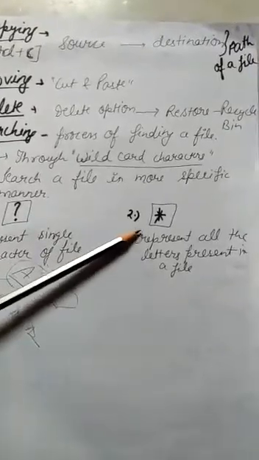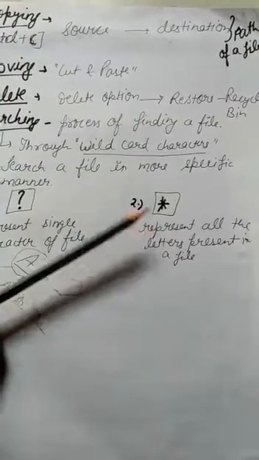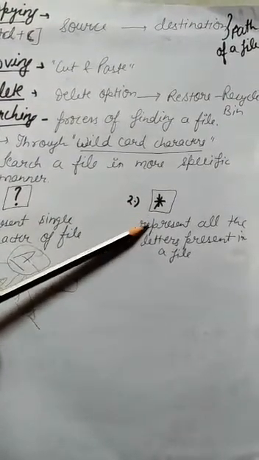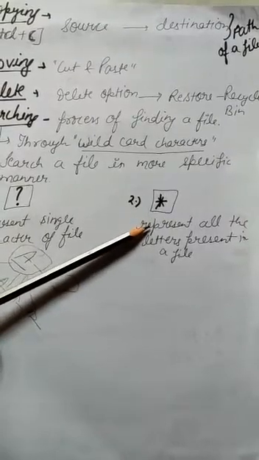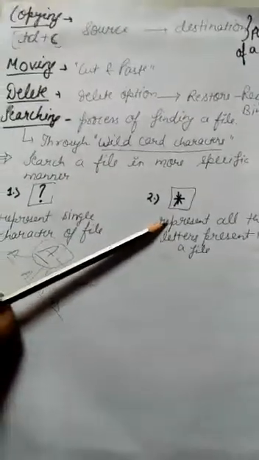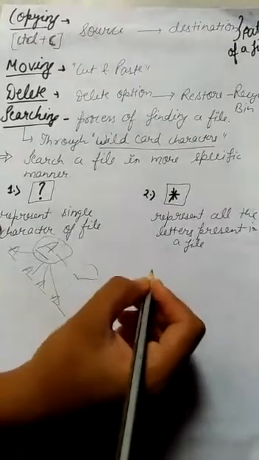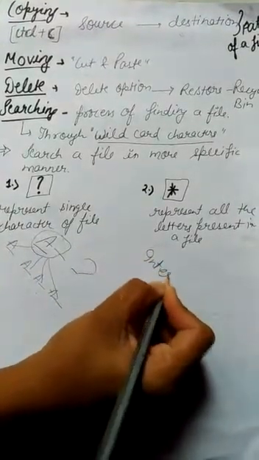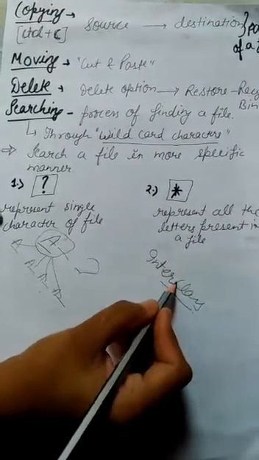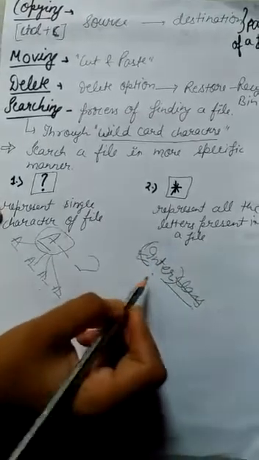Now come to the second one, the asterisk. This character represents all the letters present in the primary and the secondary name of a file. Here I'll give you an example. Suppose I want to find the file enter class, but I don't remember the class, I only remember the word enter.